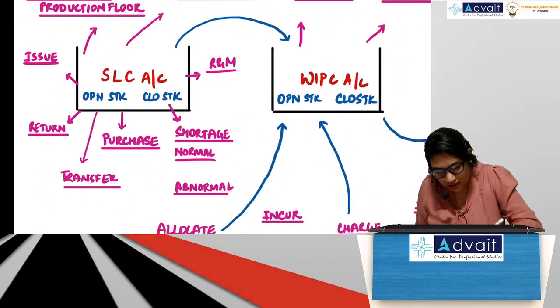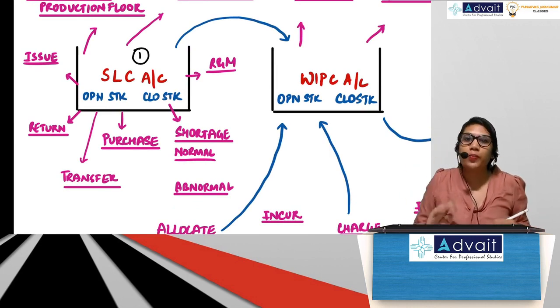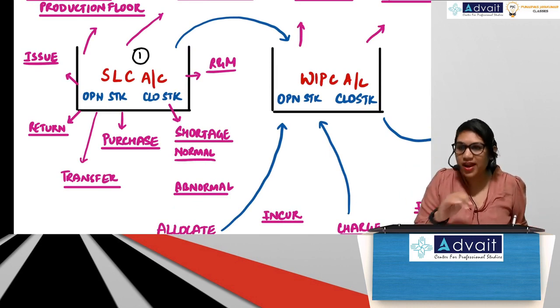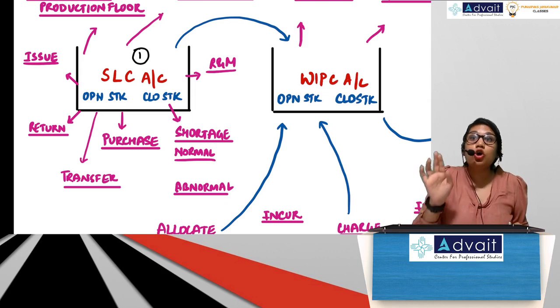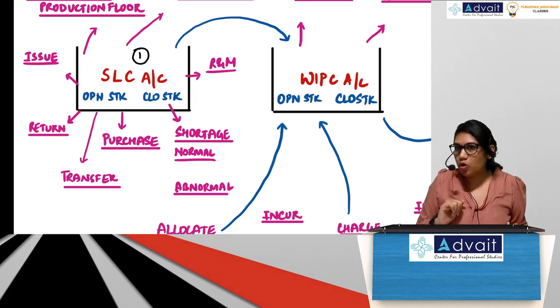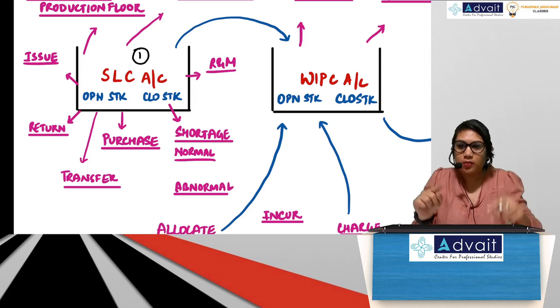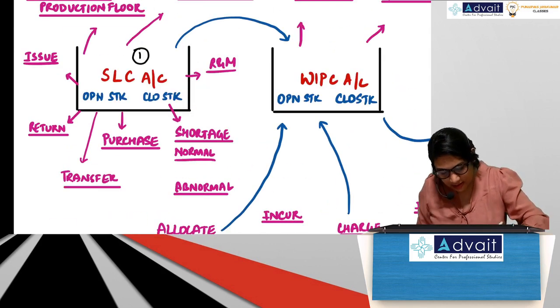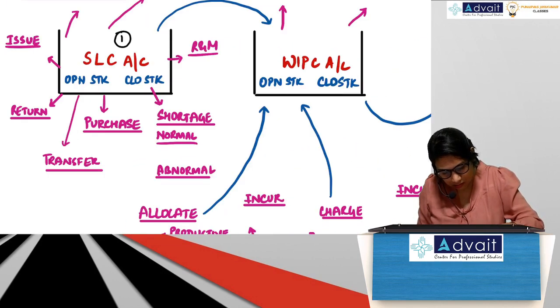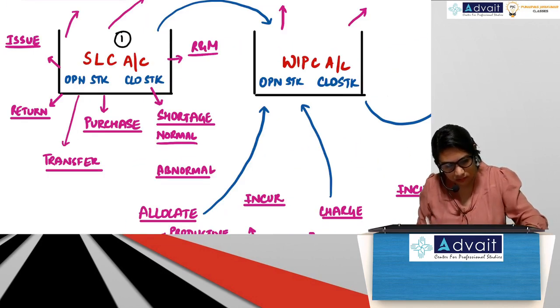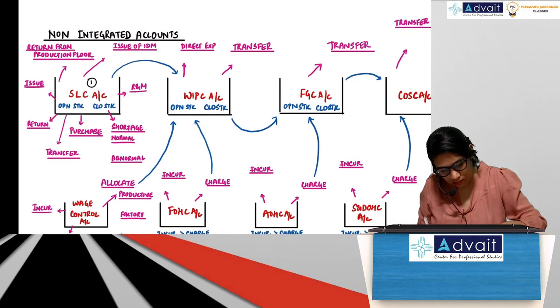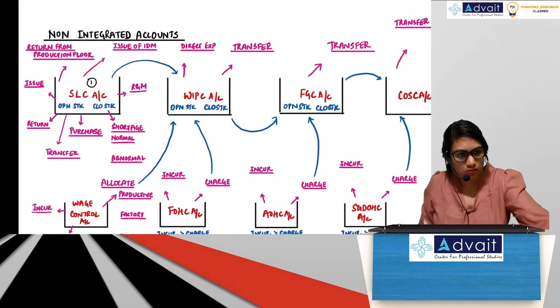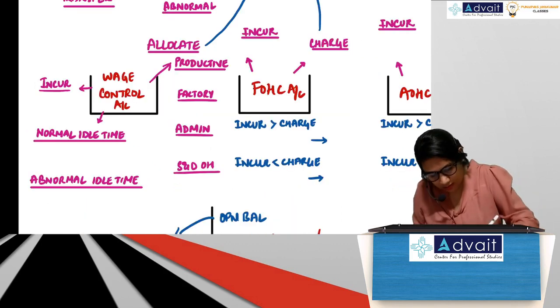The first account is stores ledger control account, which we open. SLC account. Where are these accounts opened? In the cost ledger. Remember I told you the principal ledger was the cost ledger, and in that cost ledger you open all these accounts. So stores ledger control account 1. Please write 1 there. Guys, please write 1 there. I'm showing you the order of opening. 1. Next, this is 2.